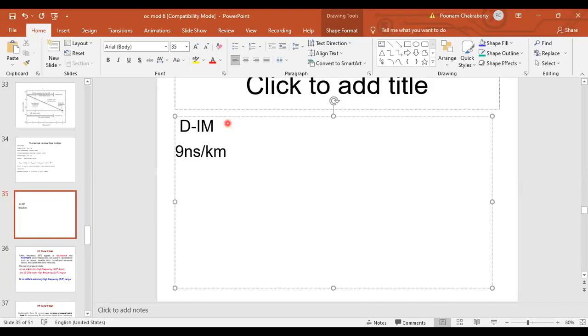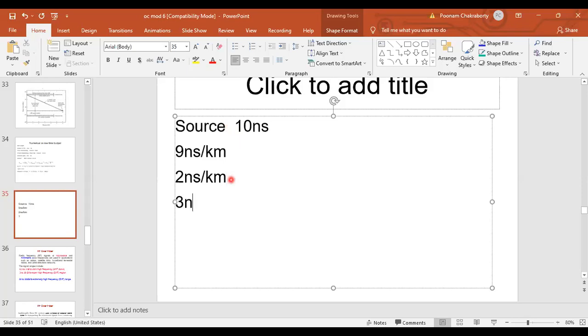This is intermodal. Then intramodal is given as 2 nanoseconds per kilometer, and LED source, इसके यहाँ पे source था, so this is source. So this is 10 nanoseconds, and the fourth one, APD detector,